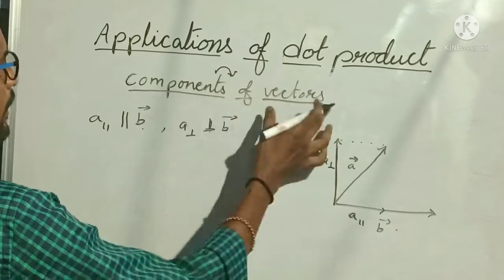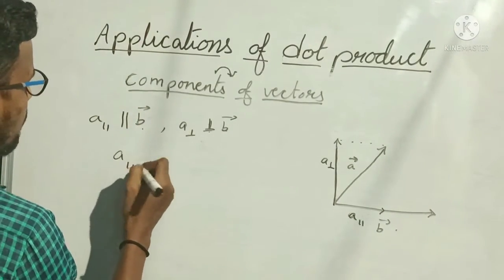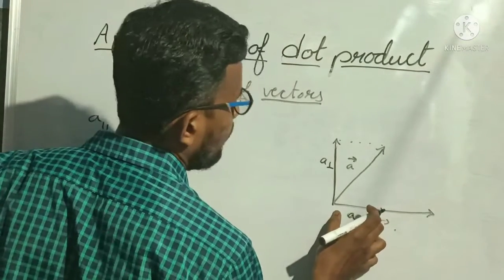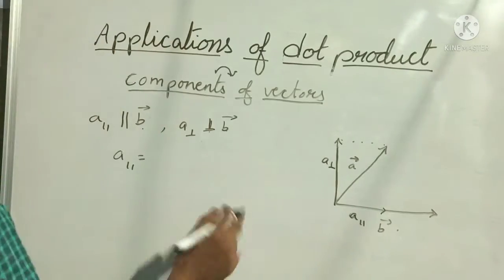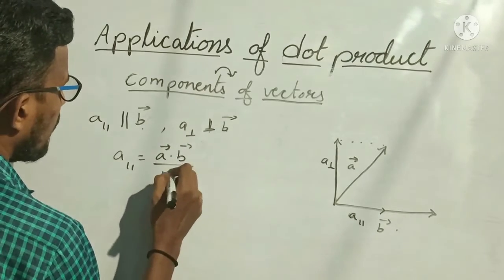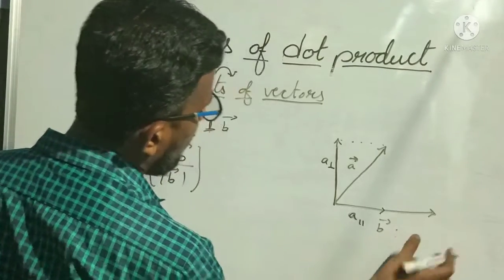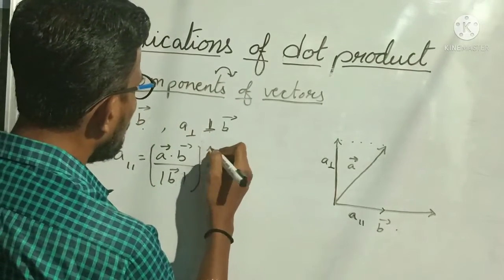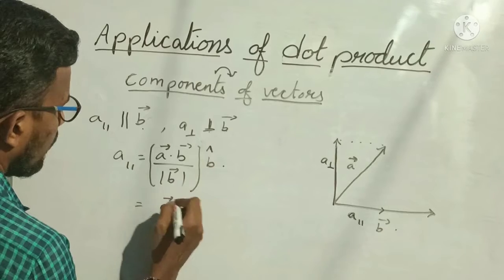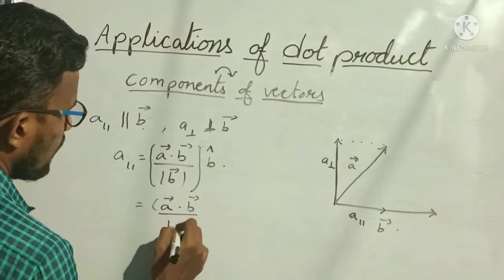Components are always vectors, okay, but projection is always scalar. So A parallel means vector, equal to magnitude and direction. So what is the magnitude? Magnitude is nothing but length of this one, is nothing but projection of A bar on B bar. So already we know what is the formula? A bar dot B bar by modulus of B bar into, in which direction am I taking this? In the direction of B bar. So I can take this as unit vector for B bar, that is B cap. Okay. So this is equal to A bar dot B bar by modulus of B bar as it is.